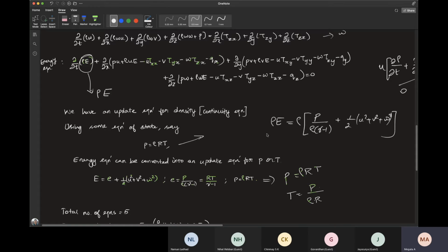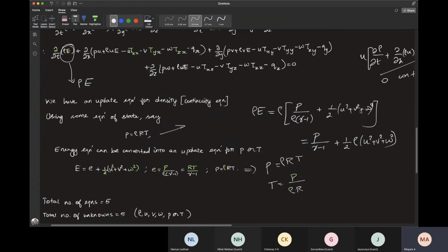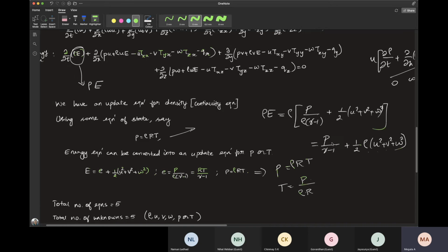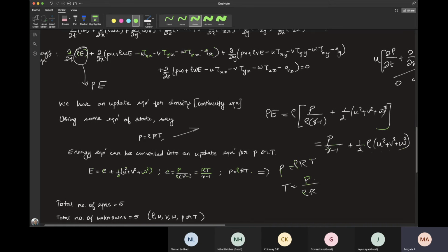So this is my expression for rho E. So this will become P by gamma minus 1 plus half rho into U squared plus V squared plus W squared. So now you are already updating rho, U, V and W in continuity and momentum equations. So the only variable remaining here is P.